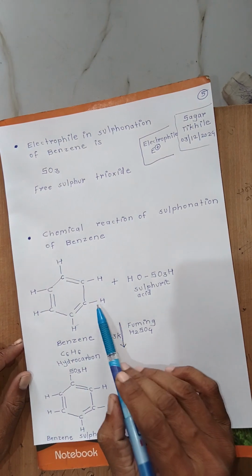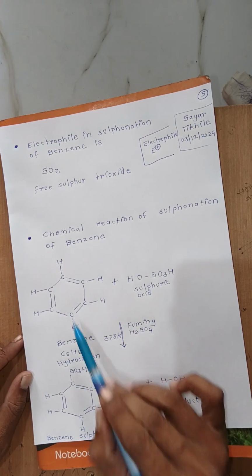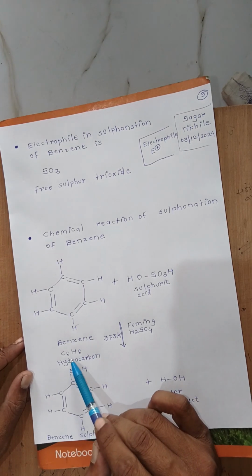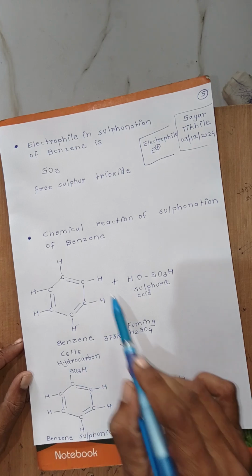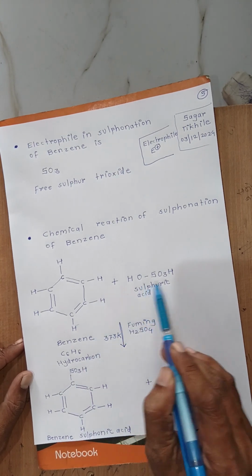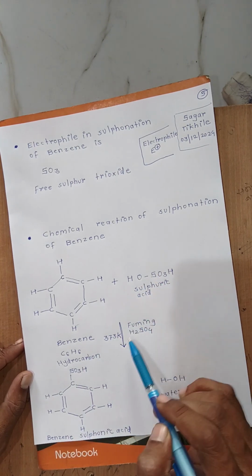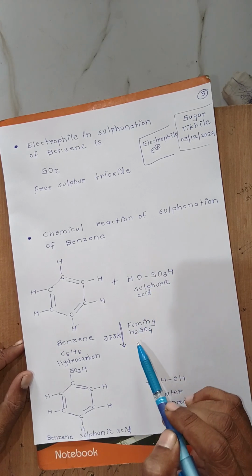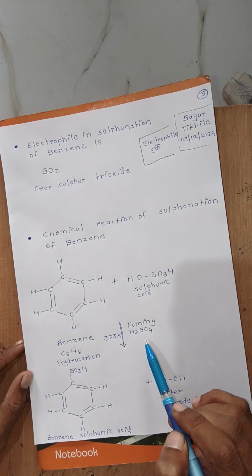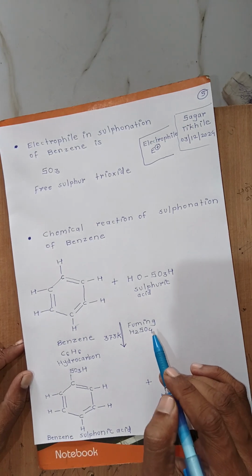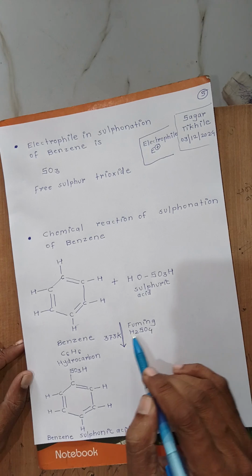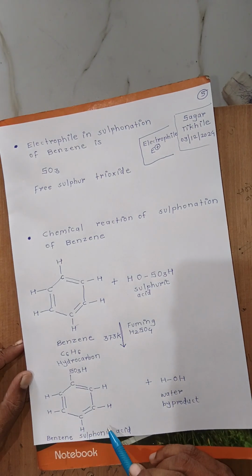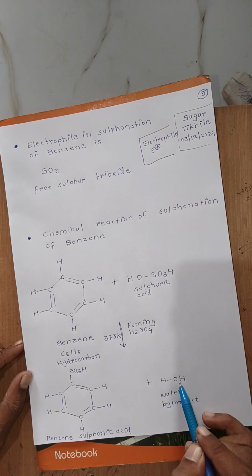Now about the reaction: when benzene, having molecular formula C6H6, which is a hydrocarbon, reacts with sulfuric acid. But in this reaction, fuming sulfuric acid is used. Fuming sulfuric acid means a mixture of sulfuric acid with SO3. Then the product formed is benzene sulfonic acid along with the byproduct water.